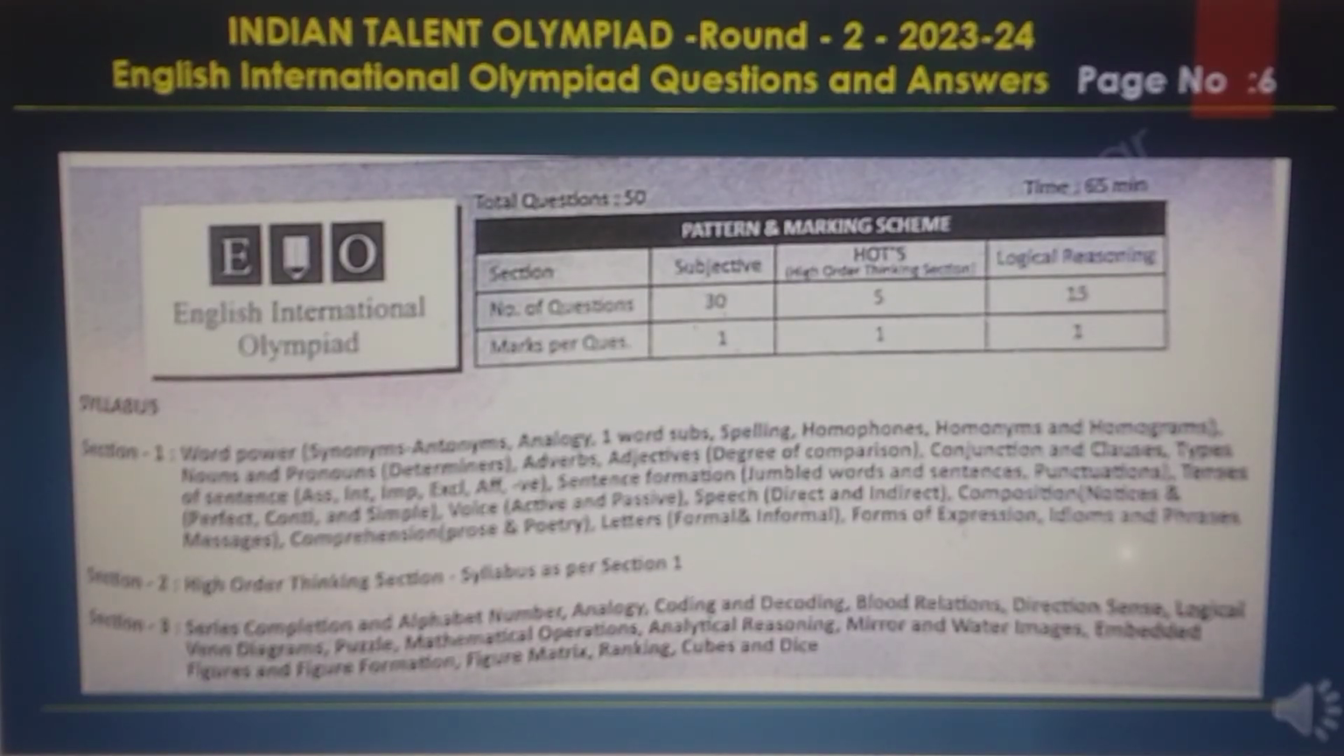Here is the pattern and marking scheme: subject section 30, logical reasoning 15, and higher order thinking section 5. The number of questions is 50. The higher order thinking section is 5 and logical reasoning is 15 questions.